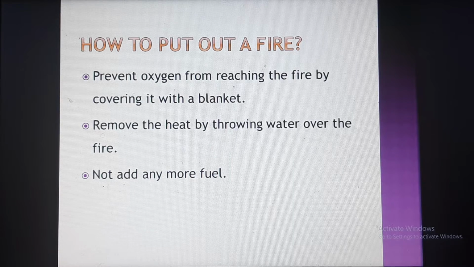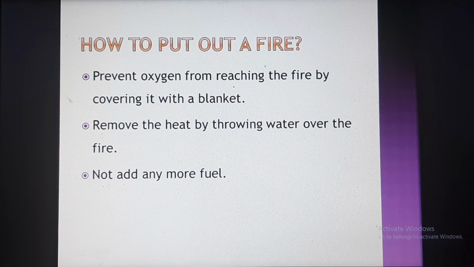If a person is accidentally burning, covering their body with a blanket means the fire will not be there. Why? Because we are preventing oxygen from outside from coming inside. If there is no oxygen, the fire will go out.